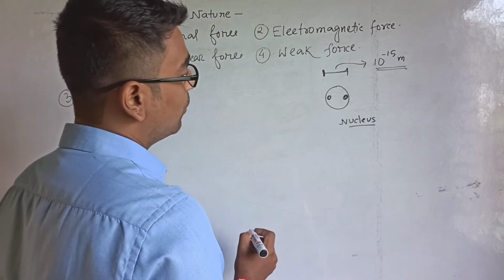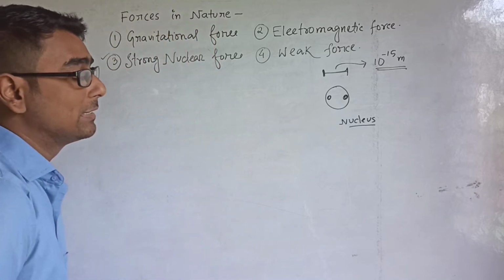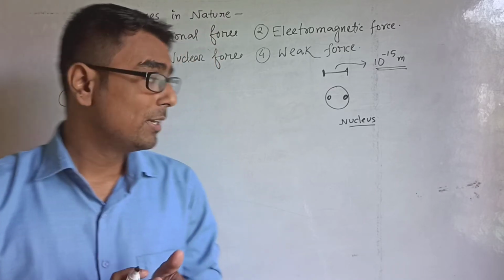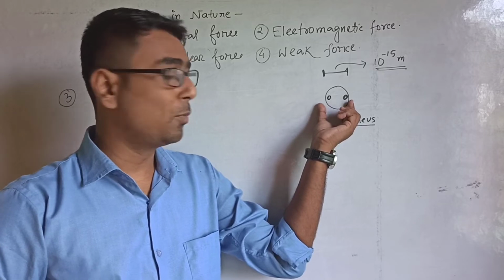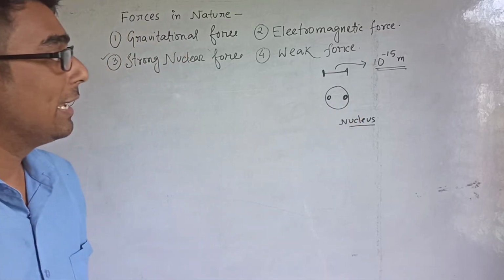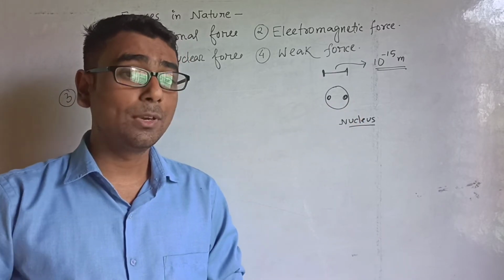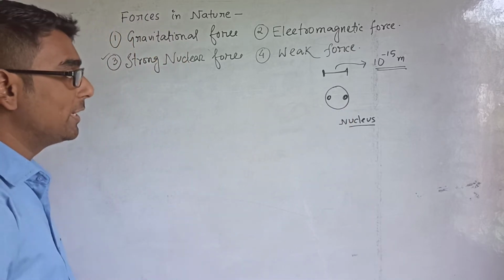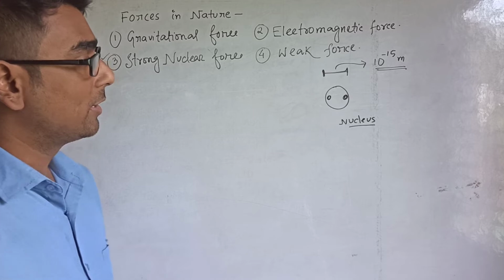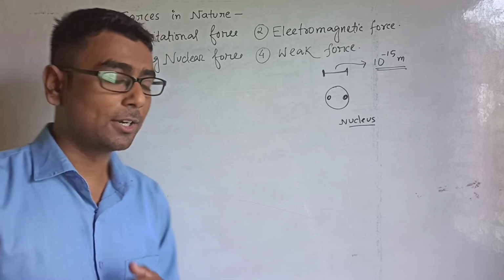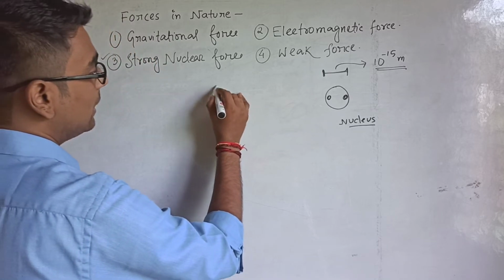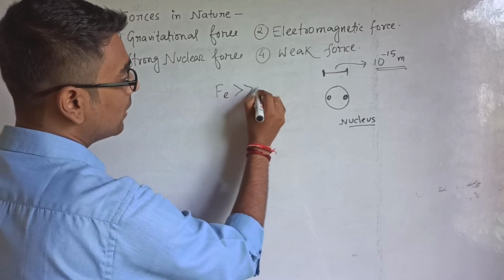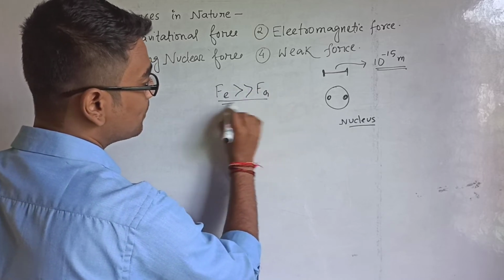Now say if there are two protons here, there will exist gravitational force as well as electromagnetic force. Obviously, as we have seen that the electromagnetic force is much stronger, in that case the electromagnetic force must be greater than the gravitational force.